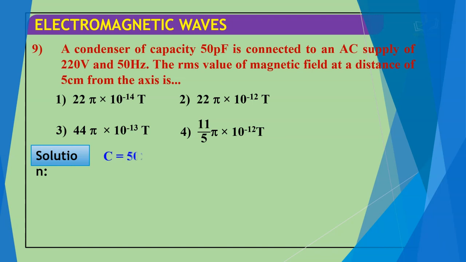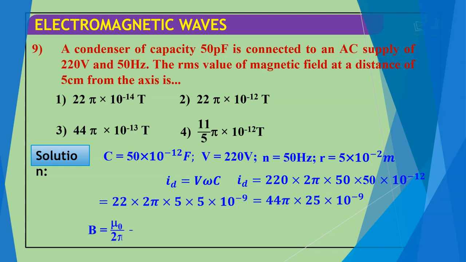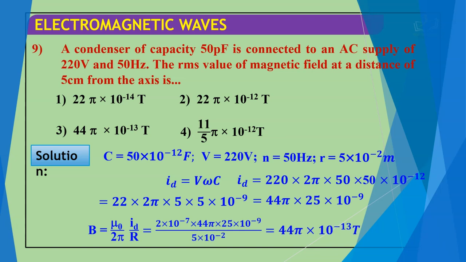That is how the procedure we have to do. C is equal to 50 × 10 to the power minus 12, picofarad, so pico is 10 to the power minus 12. V is 220 and n is given 50 Hz, and R is given 5 centimeters. So just put all these values. ID is equal to V omega C, where omega is 2 pi F. After substituting all these values, we get the value of ID, which is 44 pi × 10 to the power minus 9 times 25. We just put all these values like ID, mu naught by 2 pi is 2 × 10 to the power minus 7.